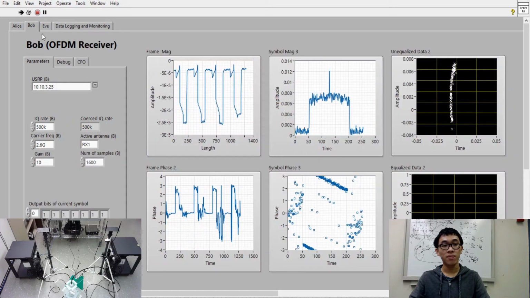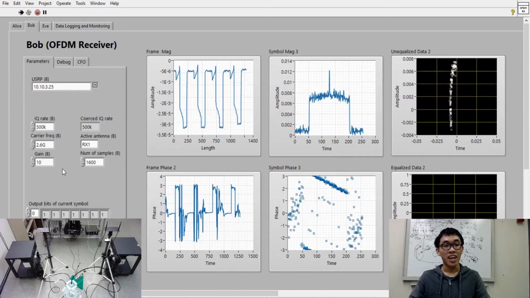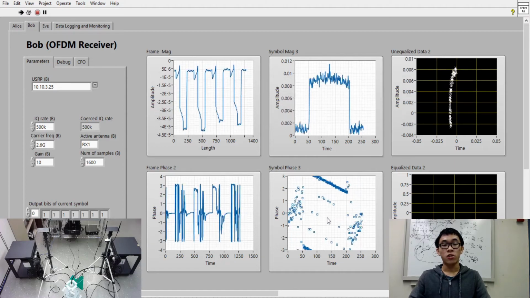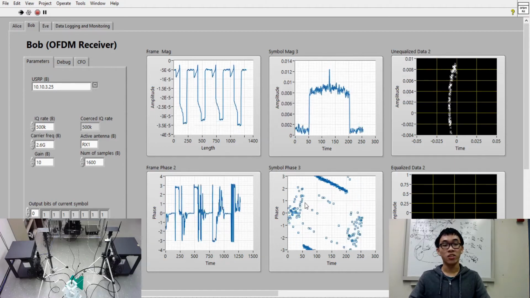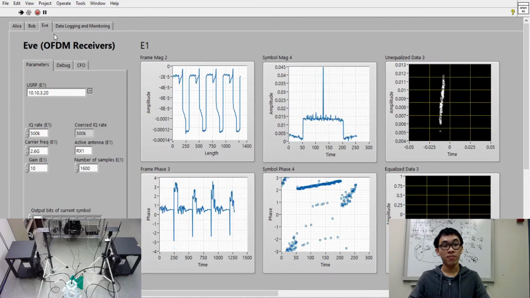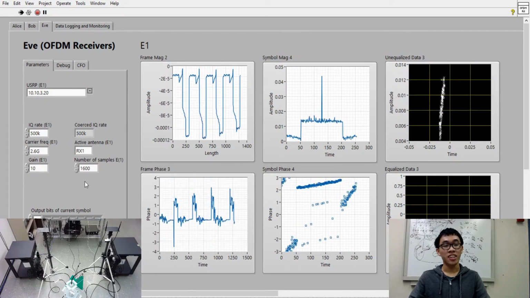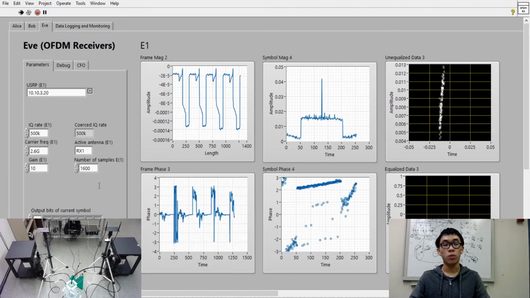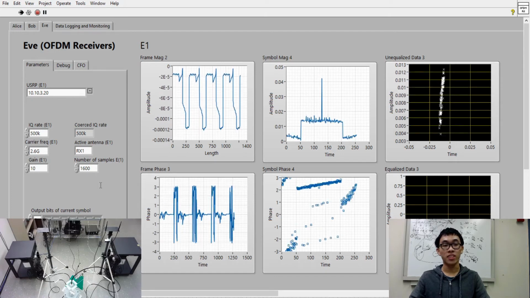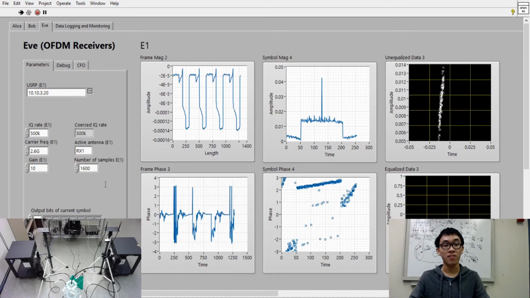Here, in Bob's tab, we can similarly see the parameters of Bob as well as set them, and we can see the data received by Bob. So Bob has just one USRP and one antenna in order to receive the signal transmitted by Alice. In Eve's tab, Eve has the same parameters as well, and the setup for Eve is that Eve only has one USRP and two antennas in order to attempt to recover data from Alice by exploiting the spatial diversity from the signals received by the two antennas.